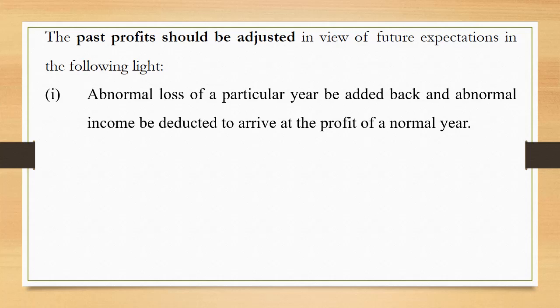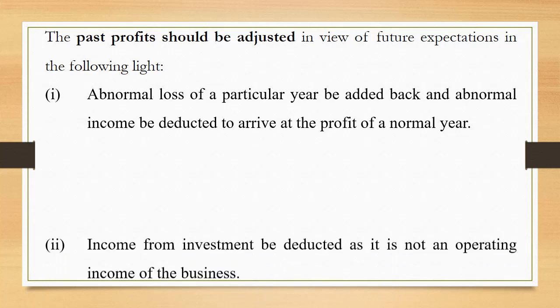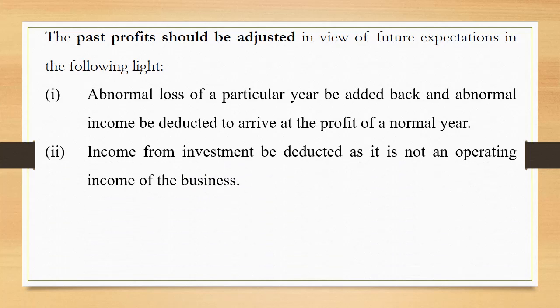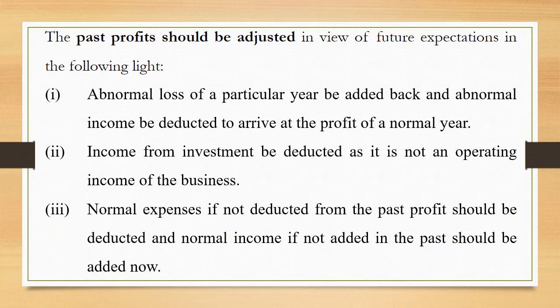For the calculation of goodwill, we need to have the normal profits of the normal year, and that's why any such abnormal losses are added back and any such abnormal incomes are to be deducted. Income from investments be deducted as it is not an operating income of the business. Normal expenses will be deducted from the past profit if not deducted in the past.